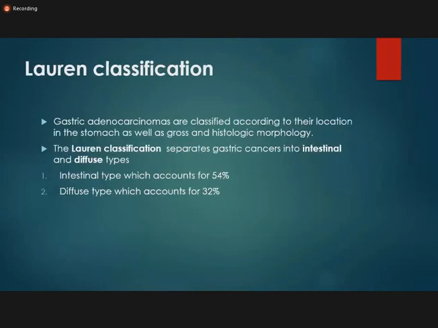Now we come to the Lauren classification. Gastric adenocarcinomas are classified according to their location in the stomach, as well as gross and histological morphology. The Lauren classification divides gastric carcinoma into intestinal type and diffuse type. 54% of the adenocarcinomas are of intestinal type, whereas 32% are diffuse type. So we are going to discuss one by one.